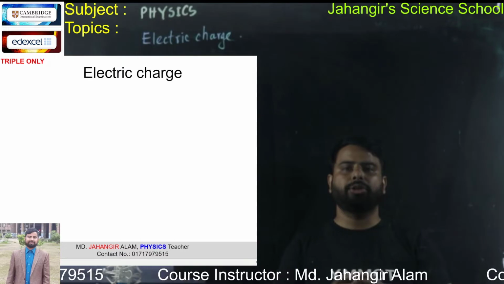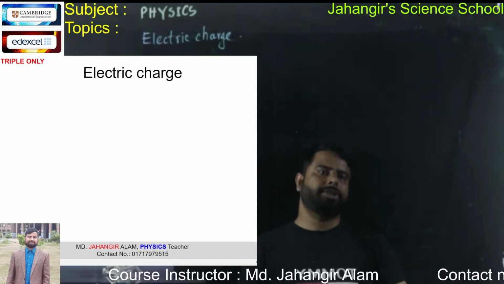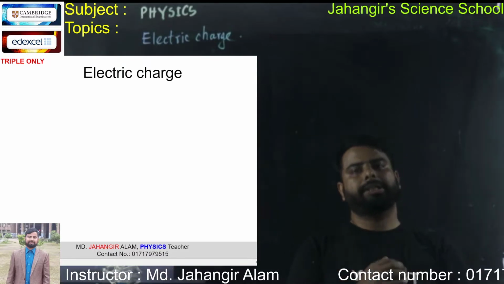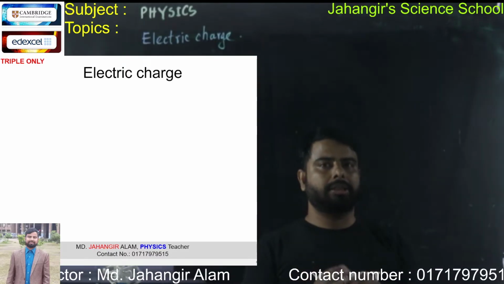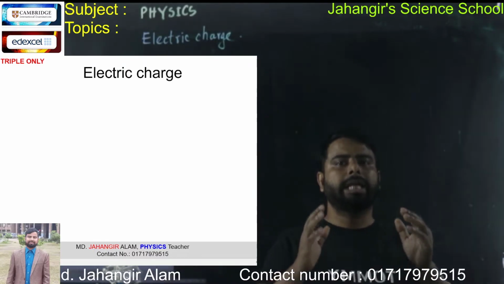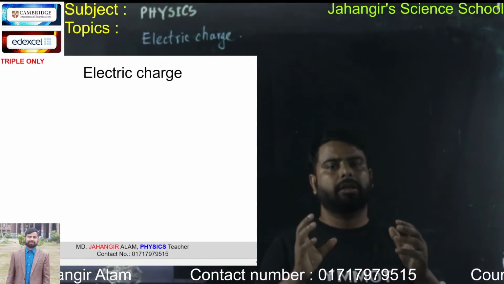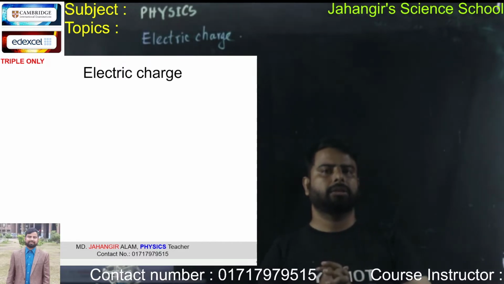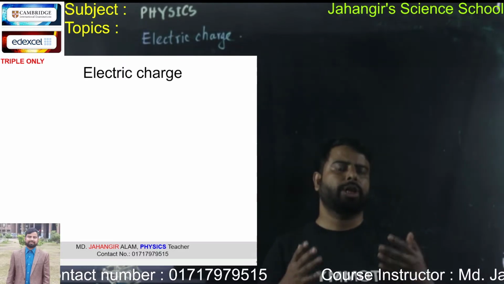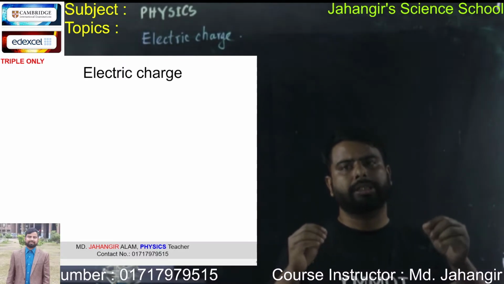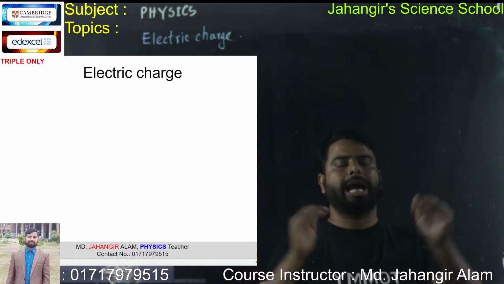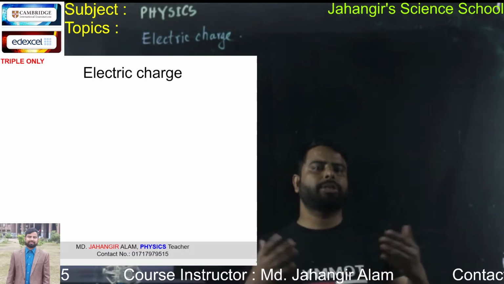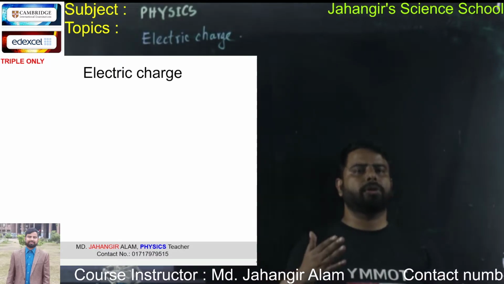Today I am going to discuss electric charge. What is electric charge? Electric charge is an inherent property of any subatomic particle like electron, proton and neutron, whose presence produces an electric field when it is at rest. It produces a magnetic field when it moves.